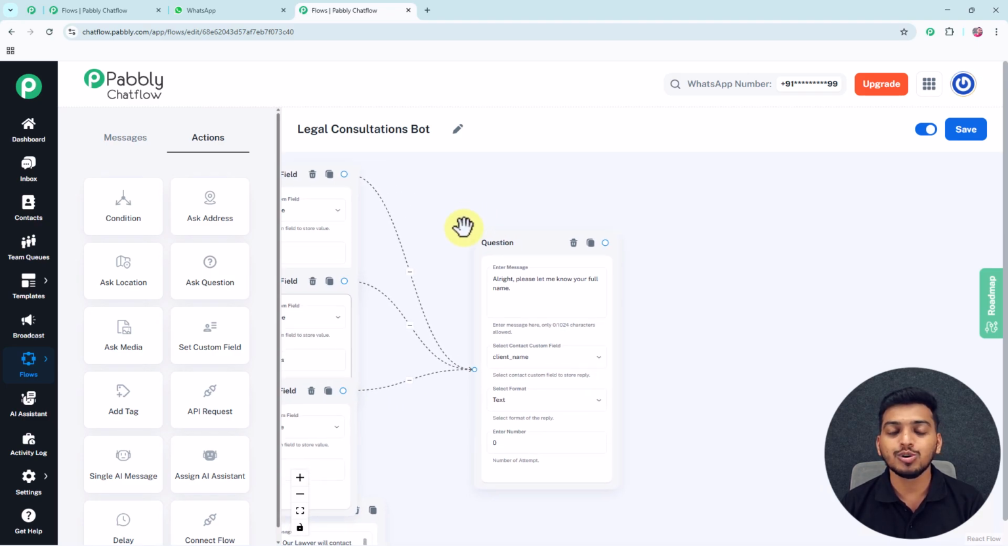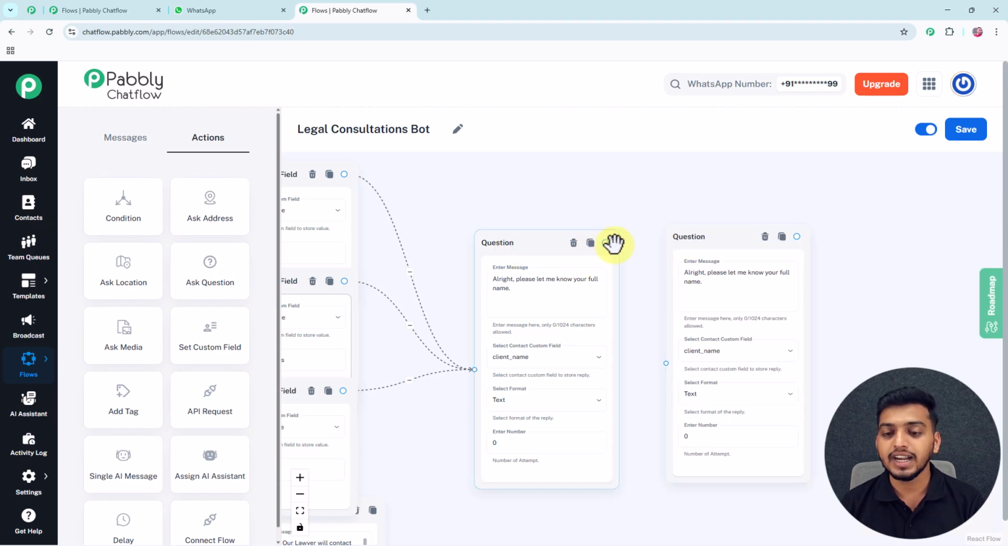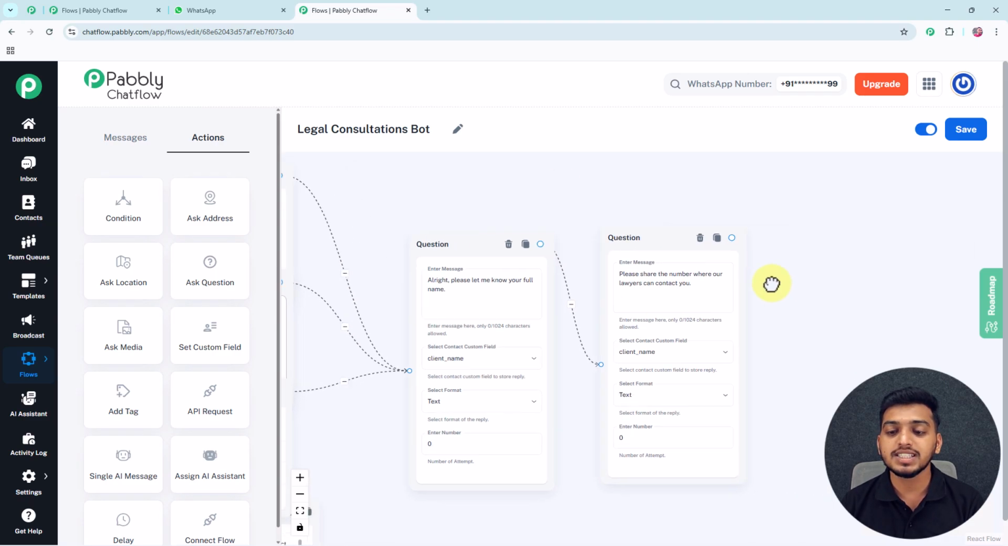And for that also, as I want to ask a question, I will just click on this copy button, and after that I will connect both of these circles, and then inside this enter message box I will change this particular text with the message, please share the number where our lawyers can contact you.